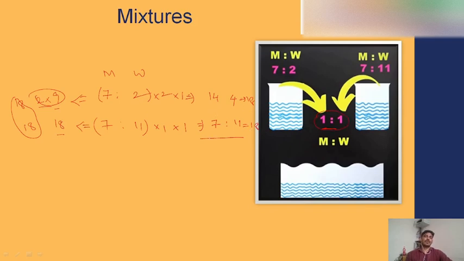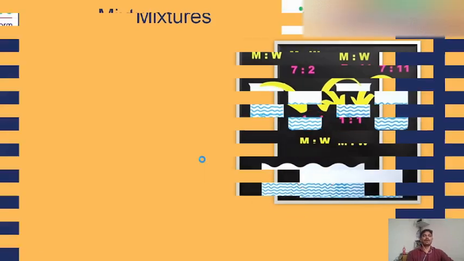Now we need to add the container 1 and container 2 values into the big vessel, and find the milk and water present in the bigger vessel here. So if I add this, it will be 21 and 15. And if I eliminate the common factor present here, it will be 7 is to 5. So the ratio of milk and water present in the bigger vessel will be 7 is to 5. I hope we are clear with this explanation, and we are moving to the next one.